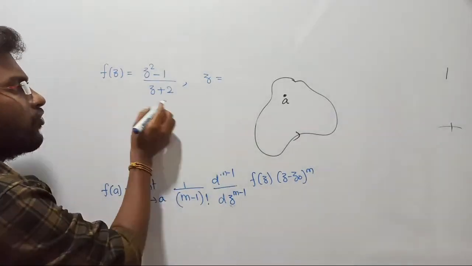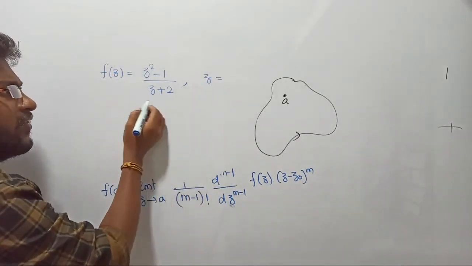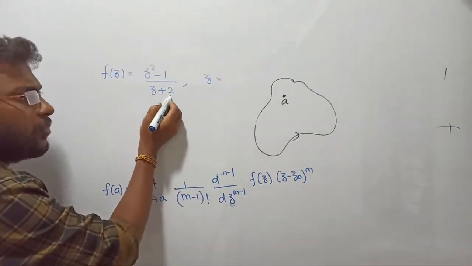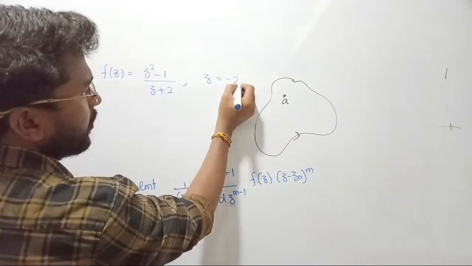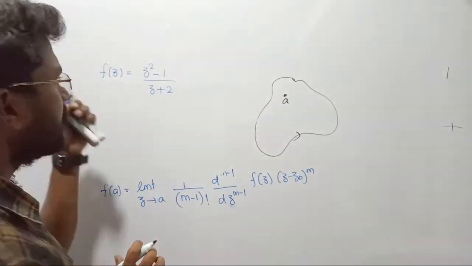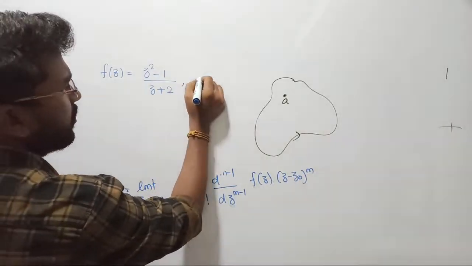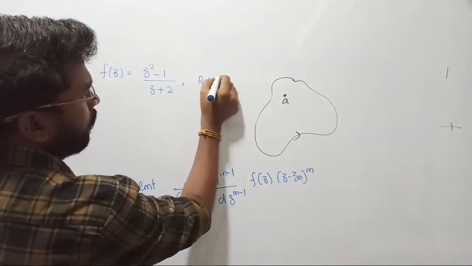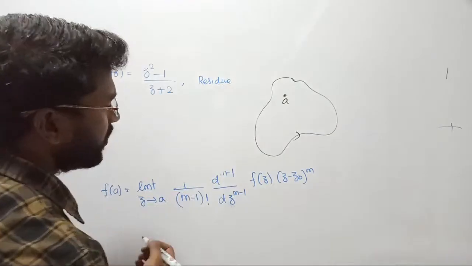Anyway, here z plus 2 is going to be the pole. So they will tell you z plus 2 is the pole, or simply you know it. It is not defined like this: f of z is given and you are requested to find the residue of the function, that's all. Find the residue of the function, it's over.